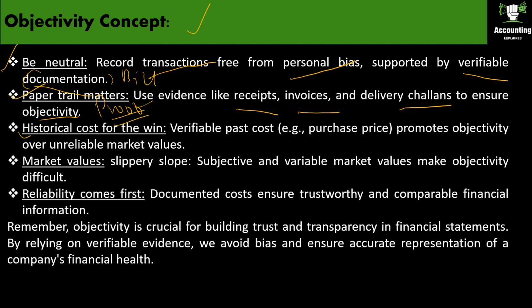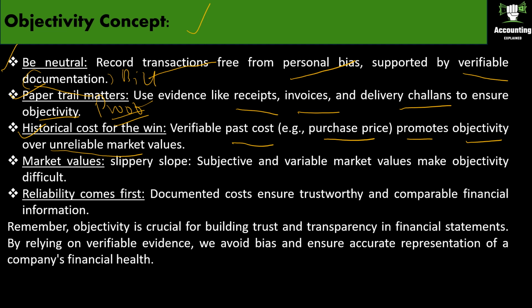Historical cost is the next one. Verifiable past cost. Purchase price promotes objectivity over unreliable market prices or values. You wouldn't record the value of your tea stall equipment based on what you think it might be worth today.